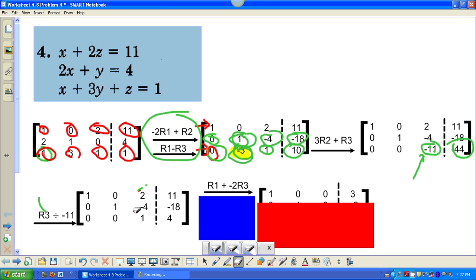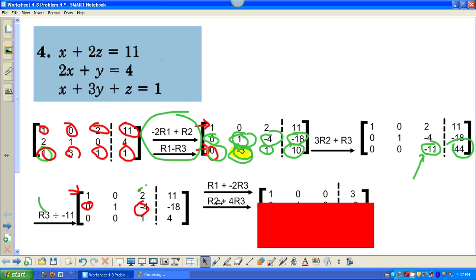Last but not least, I want to get rid of this negative 4. And again, if I tried to combine it with row 1, I would not preserve the 0 in that row. So instead, I'm going to use row 3. I'm going to multiply row 3 by 4.